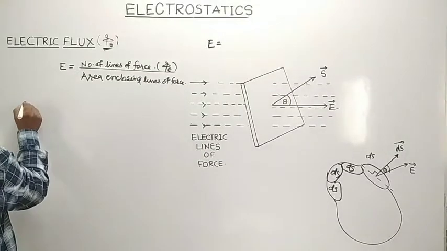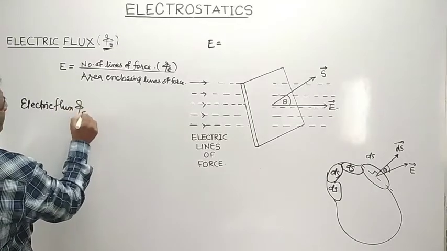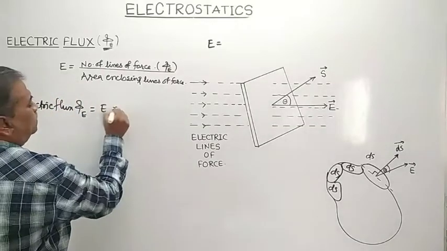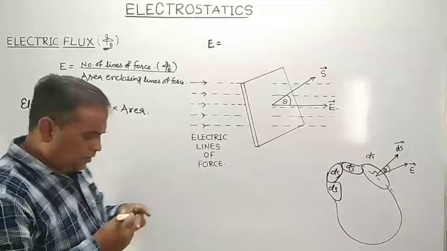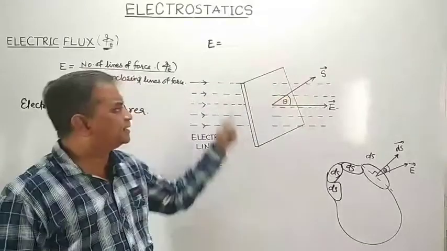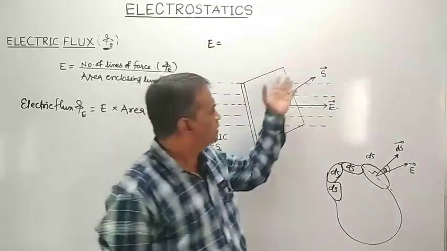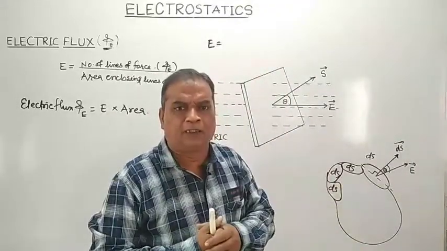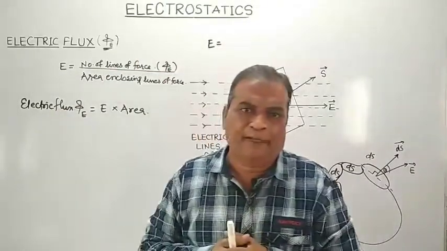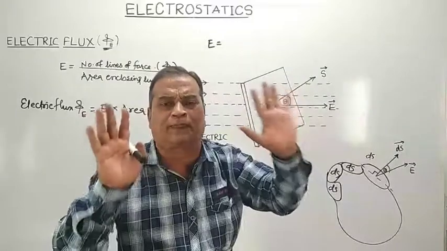So the electric flux phi E can be written as E multiplied by area, E into area. Suppose we have a situation like this where electric lines of force are passing normally through some surface area S, the total surface area, and we want to calculate the electric flux over that total surface area.